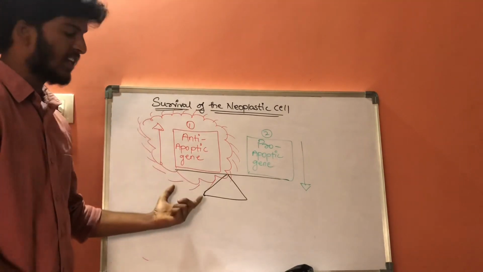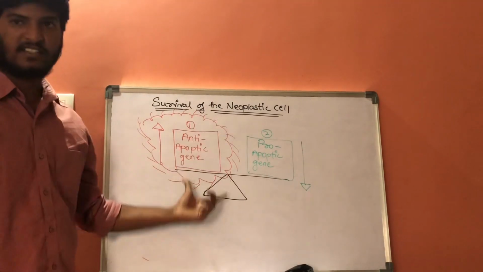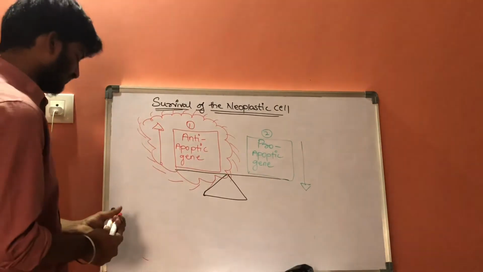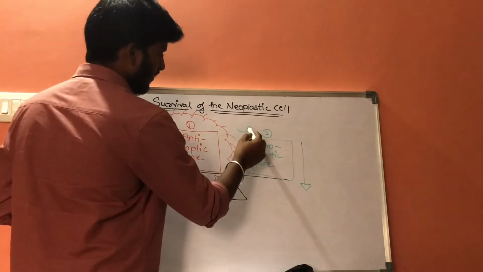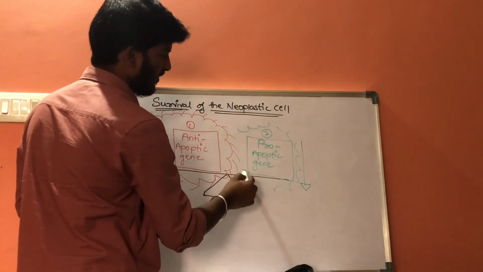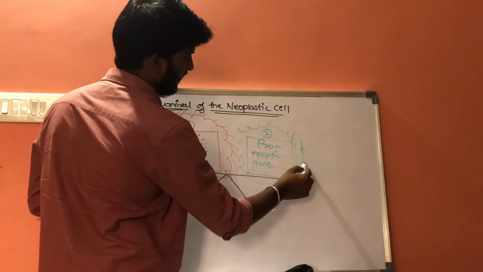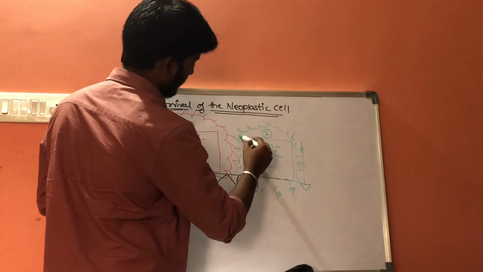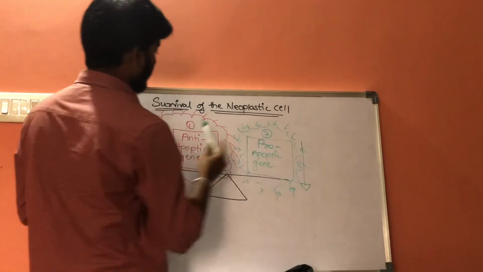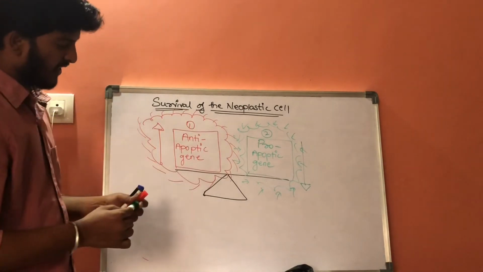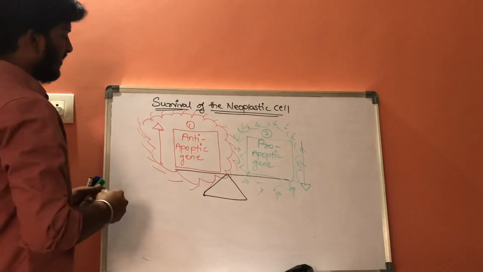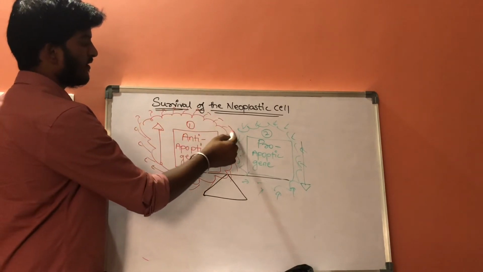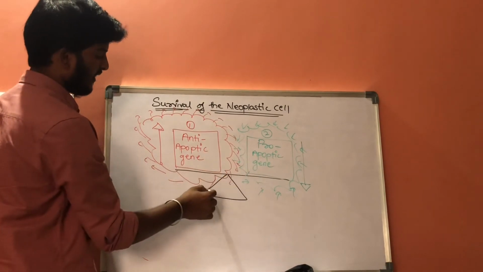As a result, the survival capacity of this neoplastic cell will increase, so that it lives for a longer time. Then the pro-apoptotic genes will get decreased. They will get inhibited.